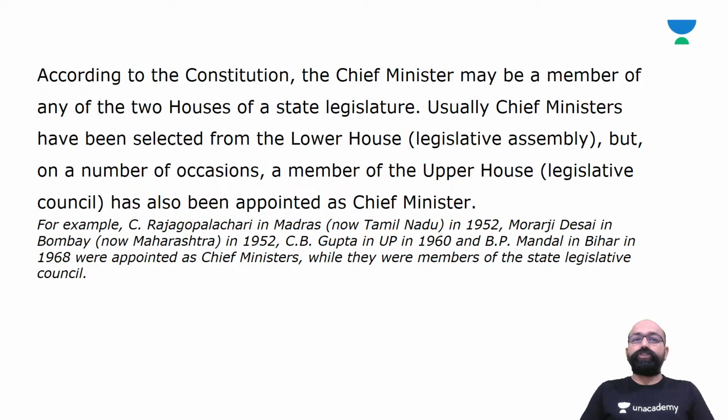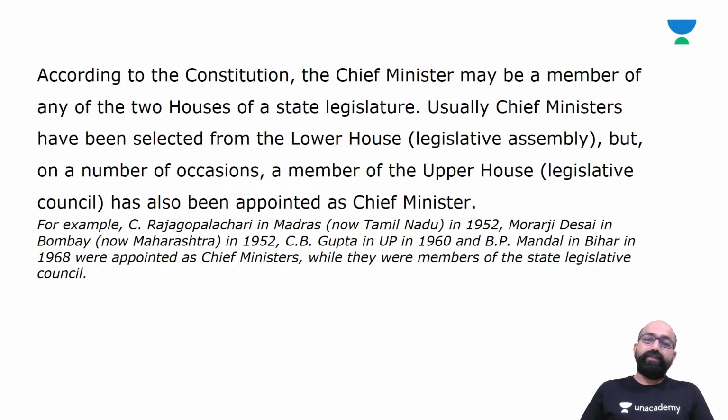According to the constitution, the chief minister may be a member of either of the two houses of the state legislature. Usually the chief minister is selected from the lower house, that is the legislative assembly, but on a number of occasions a member of the upper house, that is the legislative council, has also been appointed as chief minister.